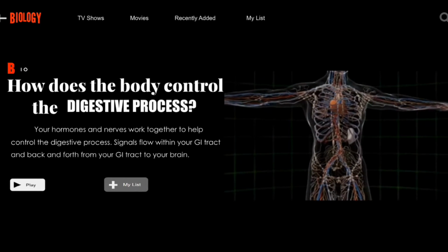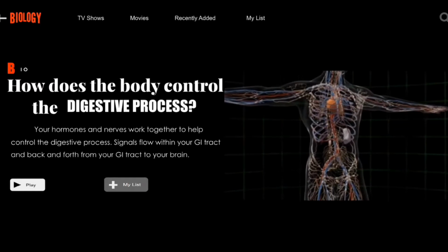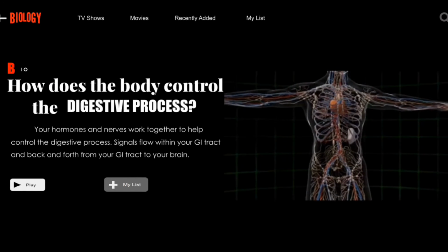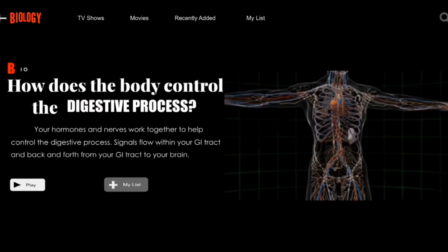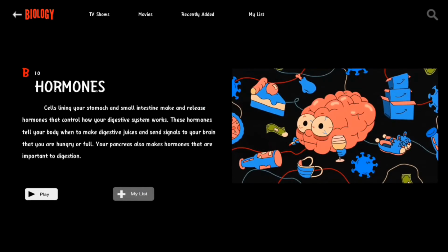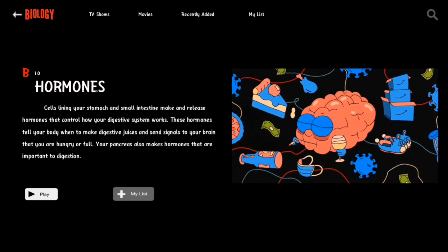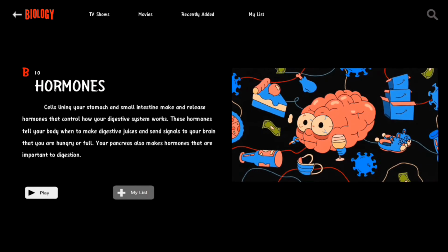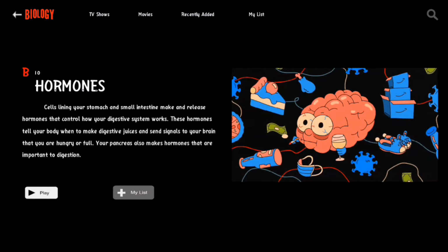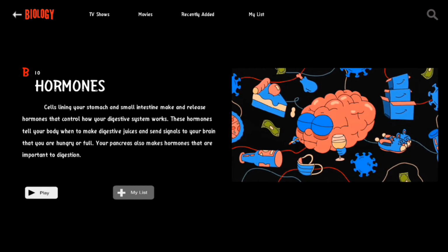Your hormones and nerves work together to help control the digestive process. Signals flow within your GI tract and back and forth from your GI tract to your brain. Hormones. Cells lining your stomach and small intestine make and release hormones that control how your digestive system works. These hormones tell your body when to make digestive juices and send signals to your brain that you are hungry or full. Your pancreas also makes hormones that are important to digestion.